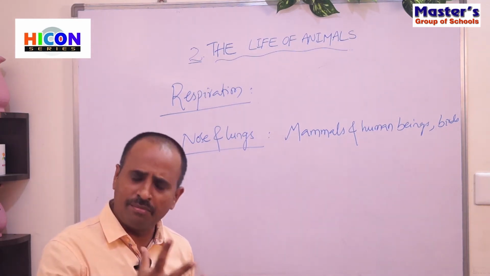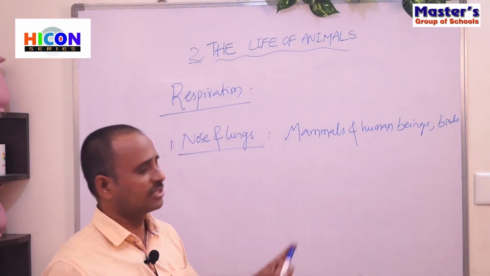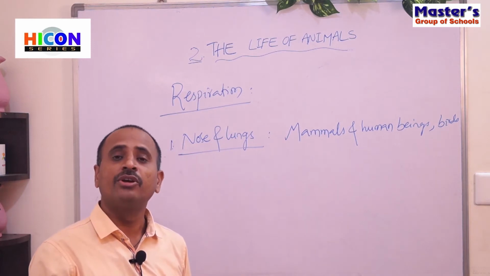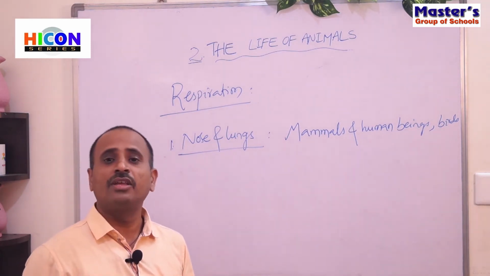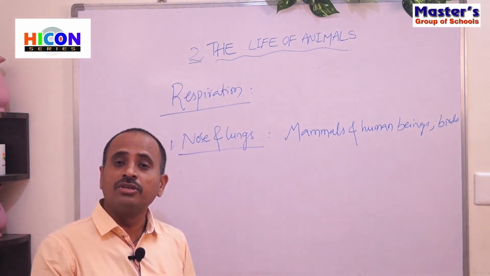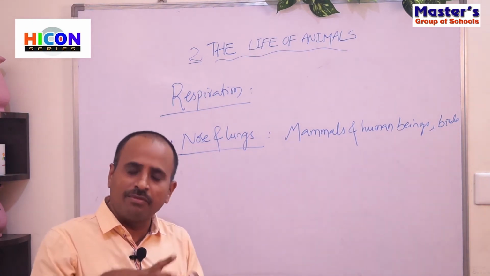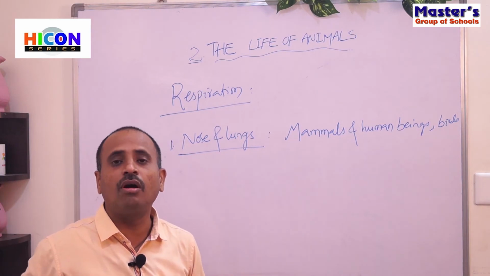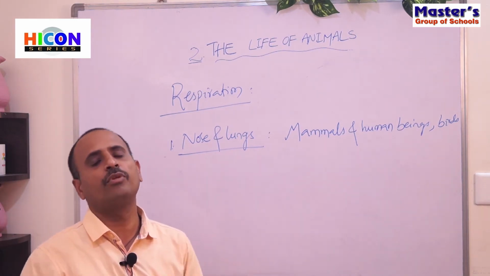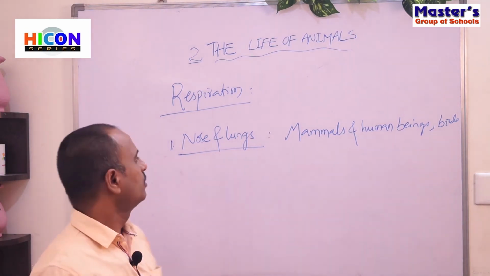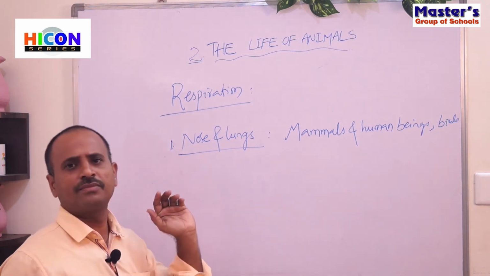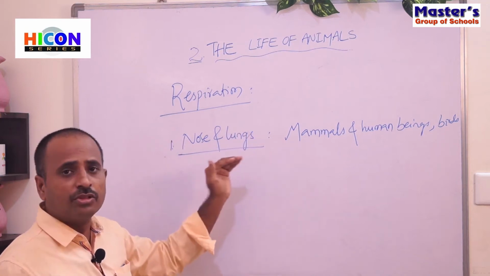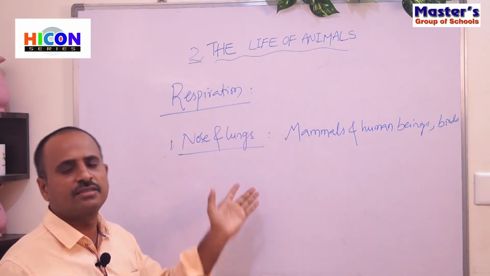So all the mammals, and also some birds, breathe through their nose, and the air goes into their lungs, and from the lungs the oxygen is distributed to all parts of their body. So the first breathing organ is the nose and lungs, used by some animals and some birds.